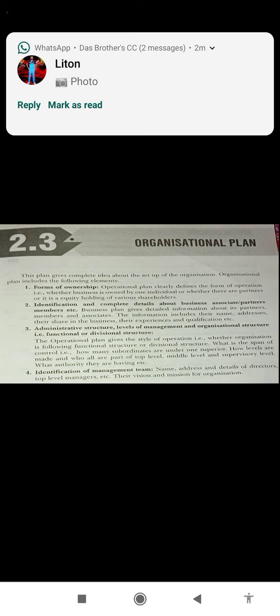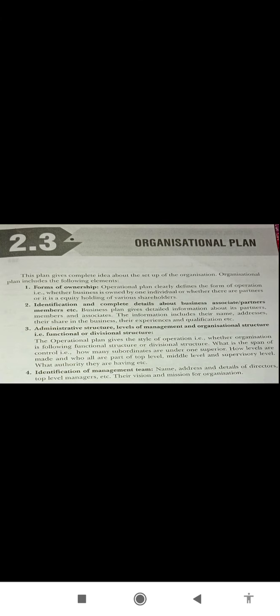Now we have the first one as organizational plan. This is nothing but a set of ideas that gives the complete details of the organization. It includes the types of ownership, the identification and complete details about business associate partners, who will be the business partners, what will be the associates, and all this. Administrative level, that is whether it is functional or divisional structure. Then identification of management team, which consists of managing director, leaders, their address, identity, everything will be mentioned in this. So overall, this organizational plan gives the overview of the entire organization, the business that you are supposed to start.